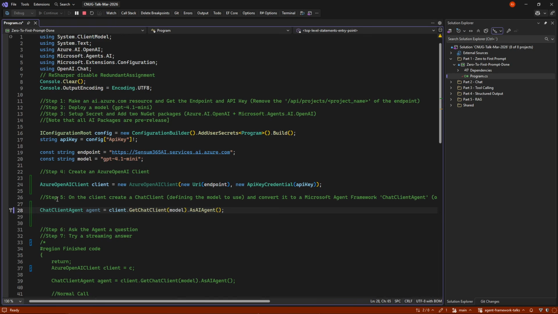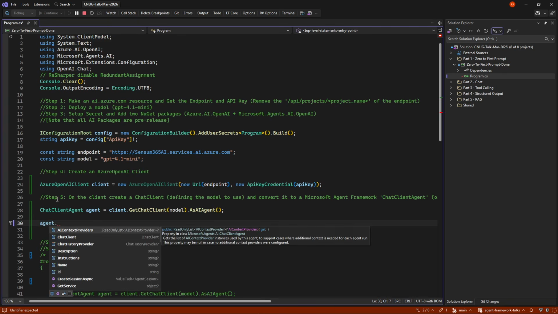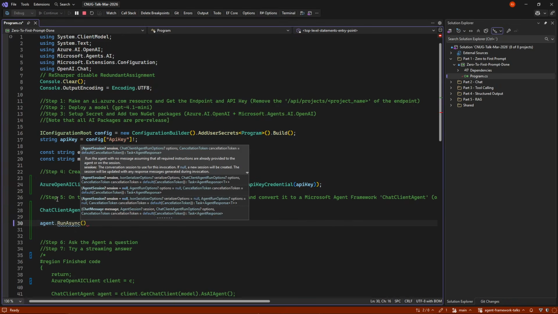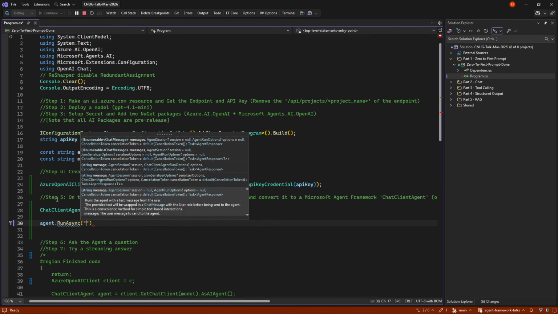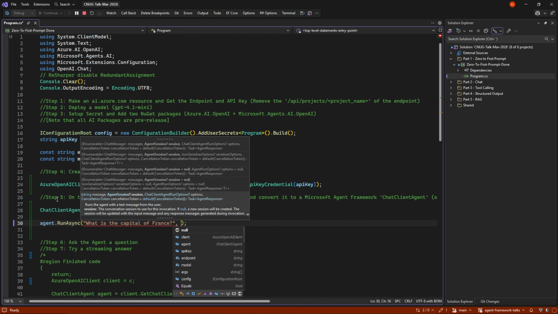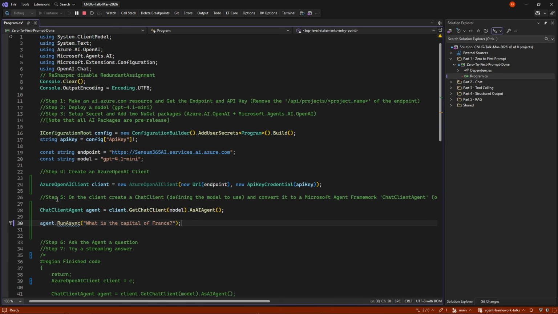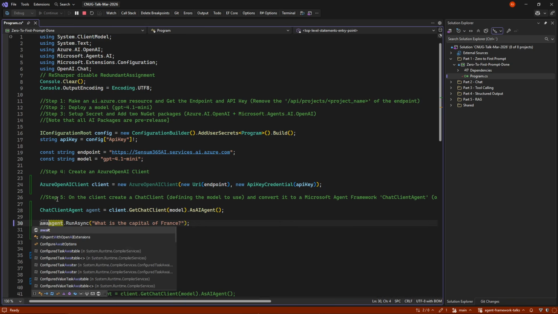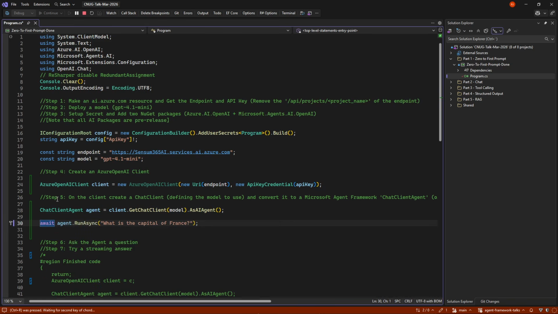Now let's ask it a question. If we go to agent.RunAsync, we can now ask a question. That could be, what is the capital of France? This one can also take multiple things, things like session and different things. It can also take multiple messages if need be, but in this case, we're just getting a simple message and getting a response back.